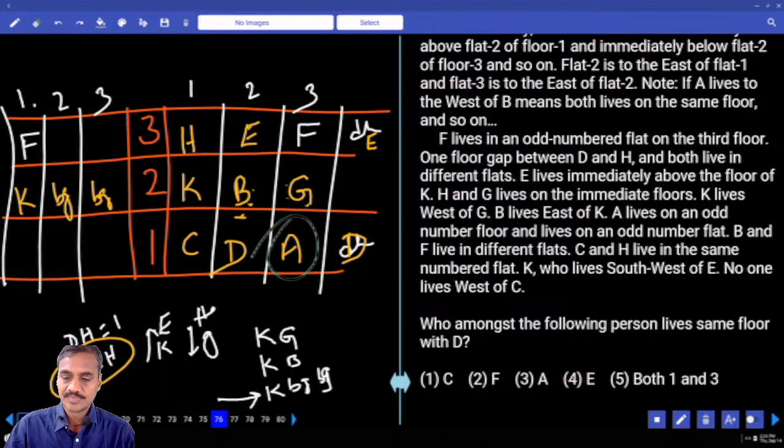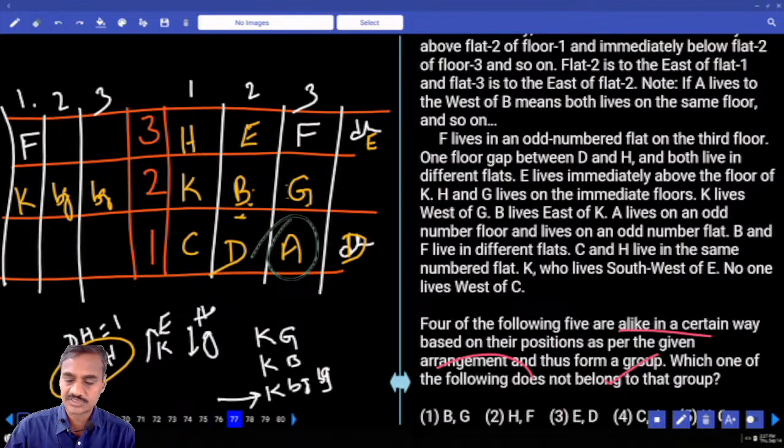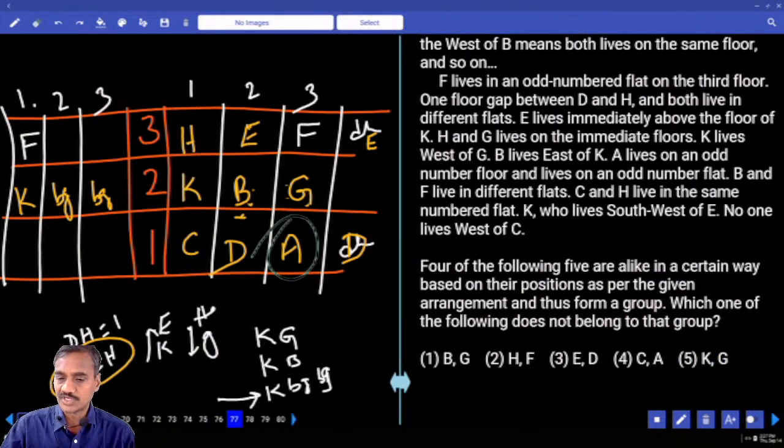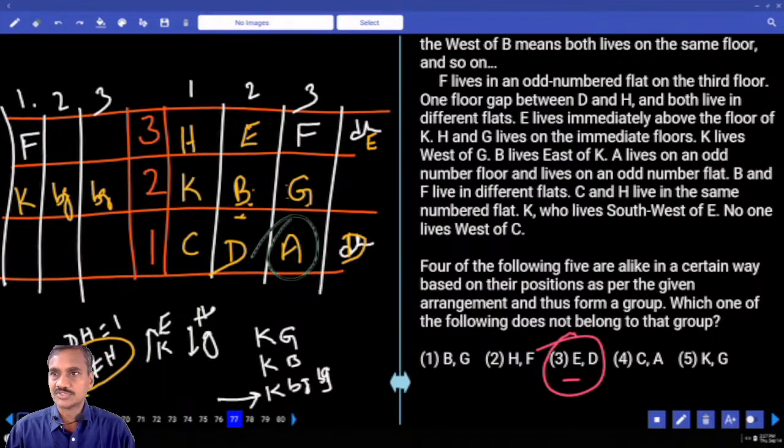And 76, who among the following lives on the same floor as D? C and A. C and A, both 1 and 3, choice 5, 76. And the next one asks for the odd one out. B and G, they are living on the same floor. H and F, they are living on the same floor. E and D, they are living in the same flat. C and A, same floor. K and G, same floor. Except choice 3, in the remaining they are living on the same floor.